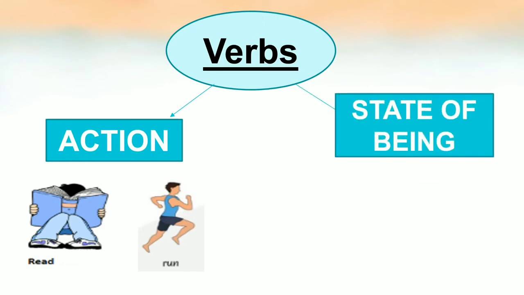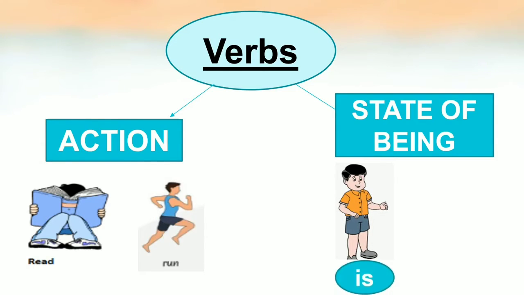Now let's have a look at state of being type of verbs, or we can say stative verbs. They show the state of the subject. For example, this is the image of a boy. So we can say Ram is a boy.